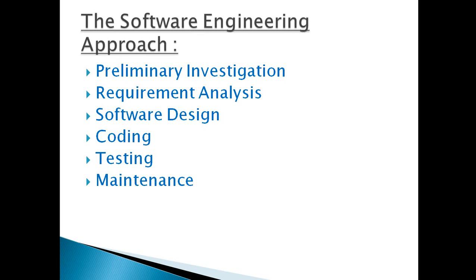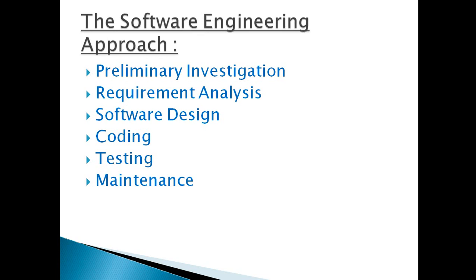However, when we are developing a new software, it will not be completed in a single phase. It will not be easy unless we are using the procedures. The software engineering approaches can be classified into 6 categories.